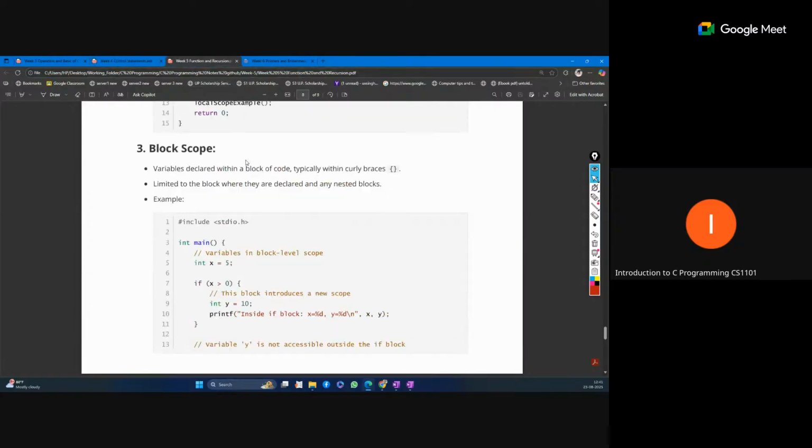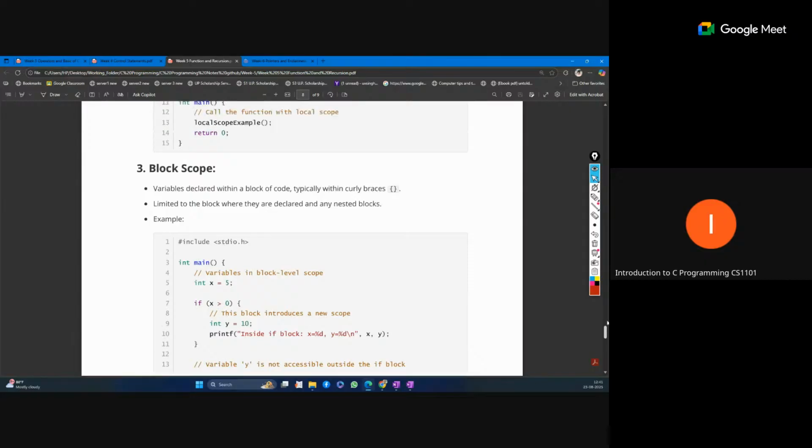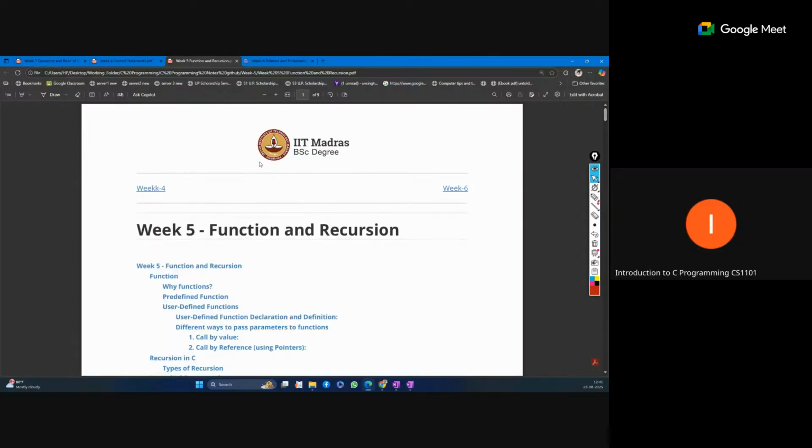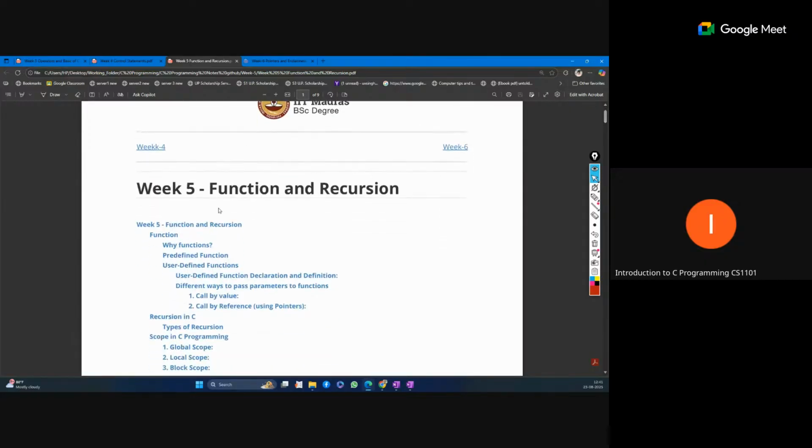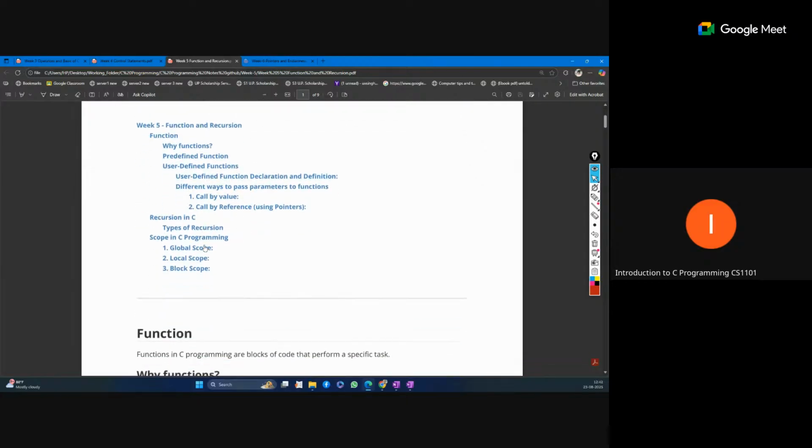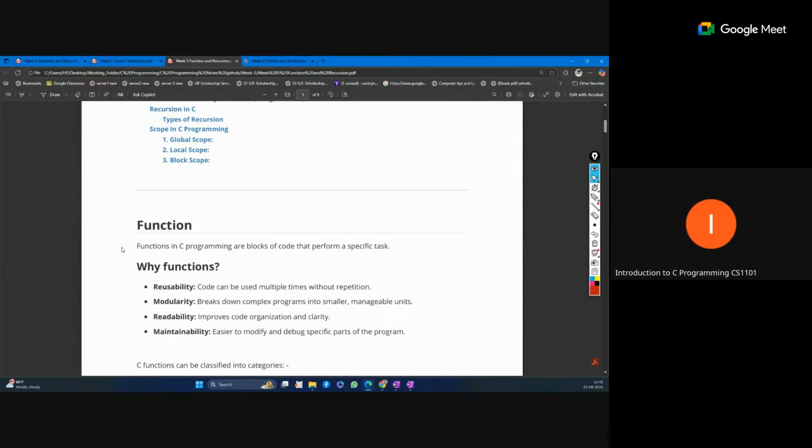Next comes functions. Yeah, functions are important. So basic function things you should know. What is a function? Functions in C programming are blocks of code that perform a specific task. Suppose you want to perform the same type of task, and that is required multiple times in our code.